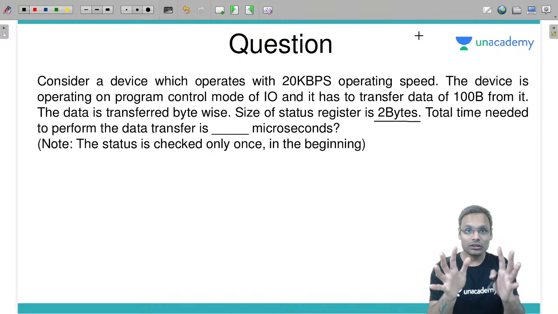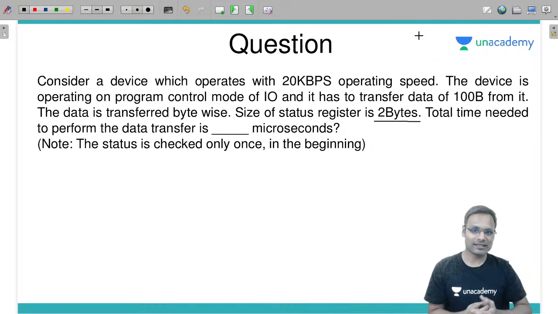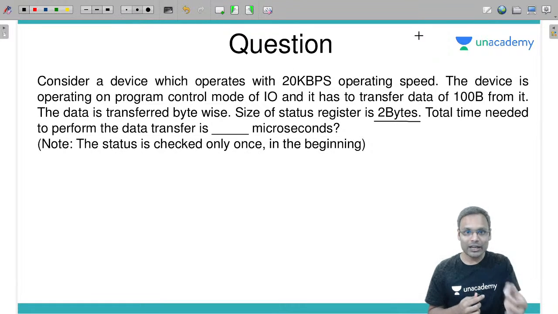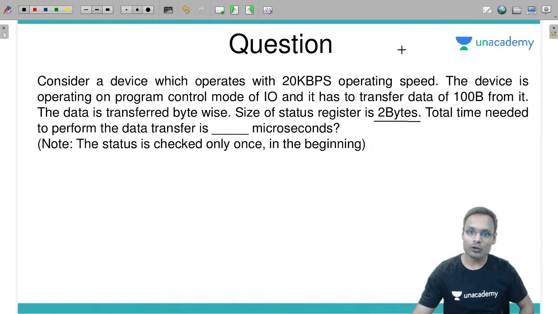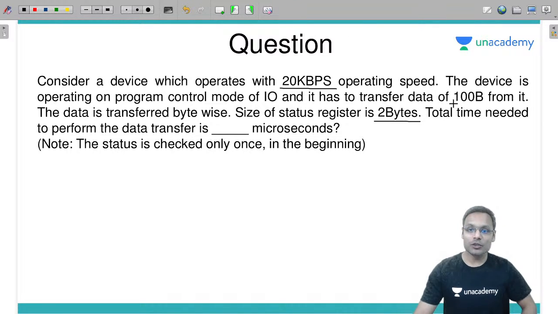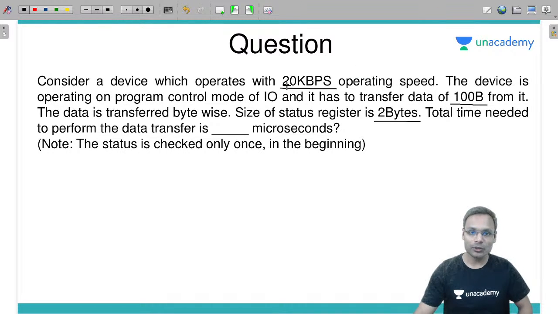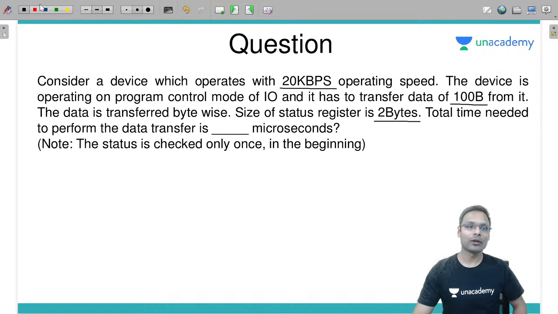Okay, so now the scenario is like this. First of all, CPU will check the IO device's status by reading 2 bytes from the device. Of course, the 2 byte read time will be based on this speed. After that, the device will transfer these 100 bytes, and the 100 bytes also will be transferred byte by byte using this particular speed only. Total time needed to perform the data transfer is how many microseconds?